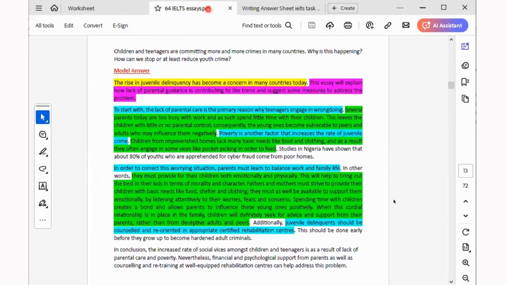So, ladies and gentlemen, how to write your cause and effect essay, and how to write your cause and solution essay. That's what I want to address in this lesson.